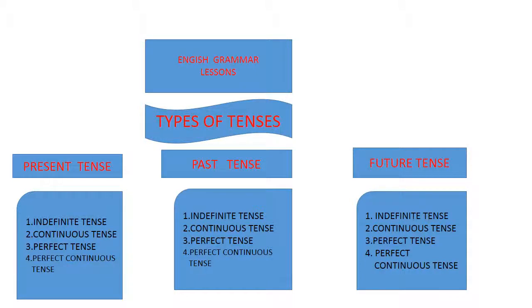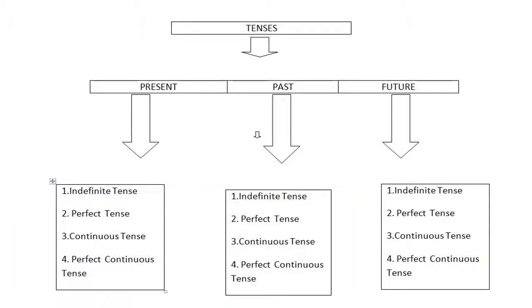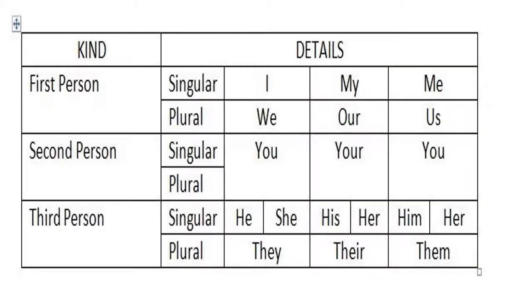Types of tenses. Present tense, past tense and future tense. All these tenses are of four types: indefinite tense, continuous tense, perfect tense and perfect continuous tense. Tenses: present tense, past tense and future tense. Indefinite tense, perfect tense, continuous tense and perfect continuous tense.